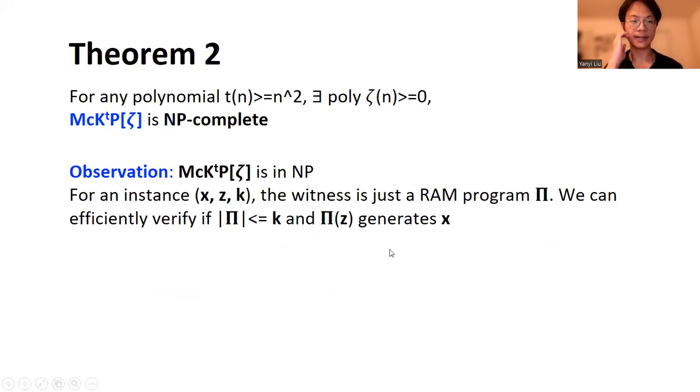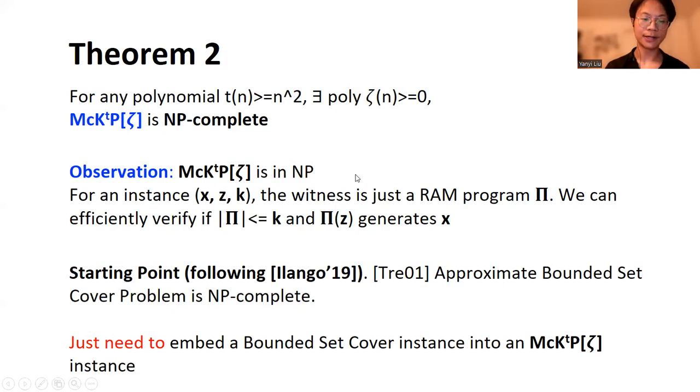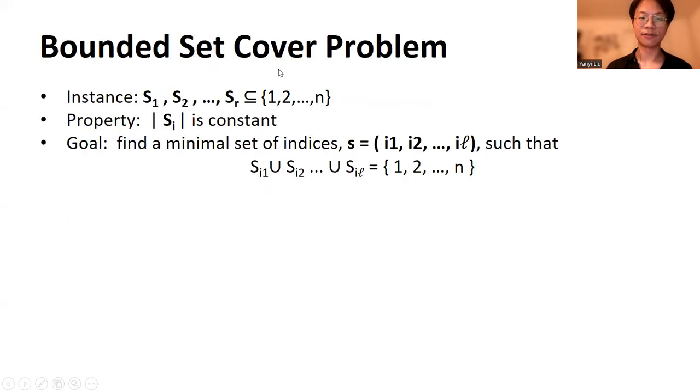So to prove that this MCKTP is NP-complete, a simple observation is that this problem is actually in NP. This basically follows from these parameters t and zeta being polynomials, and therefore it can be easily shown that this language is in NP. Now the starting point of our NP-hardness proof, which follows Ilango 19, is the result by Trevisan that the approximate bounded set cover problem is NP-complete. So let us introduce the bounded set cover problem.